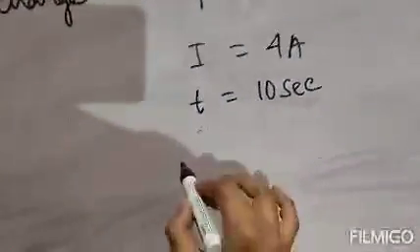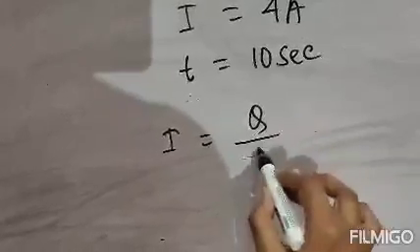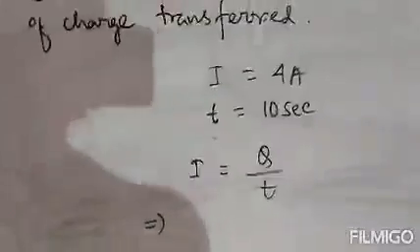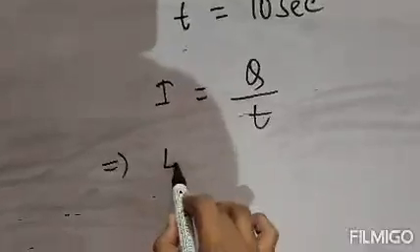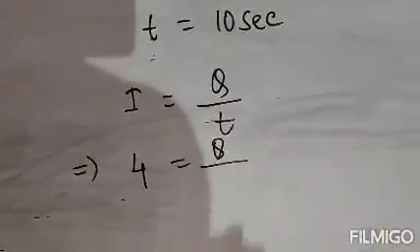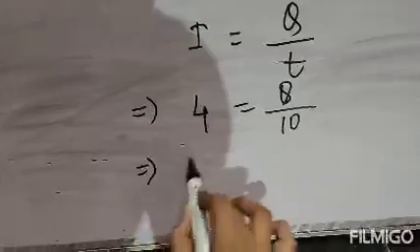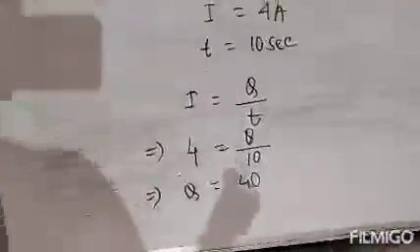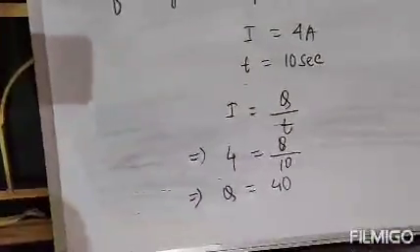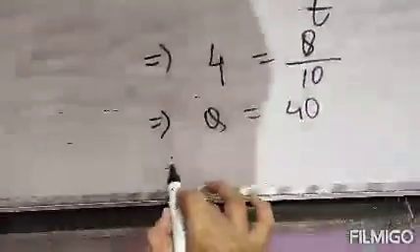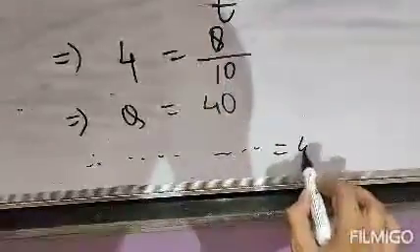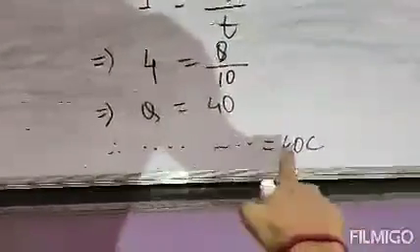We know the formula of electric current, I equals Q by T. Just put the values and get the value of Q. I is 4 ampere, Q we do not know, T is 10 seconds. Therefore, Q is 4 into 10, 40. Q is 40 coulomb, because the unit of charge is coulomb. So you will write, amount of charge equals 40 coulomb. This is your answer. Clear? Very simple, very easy question. This type of question can be asked in your exam.